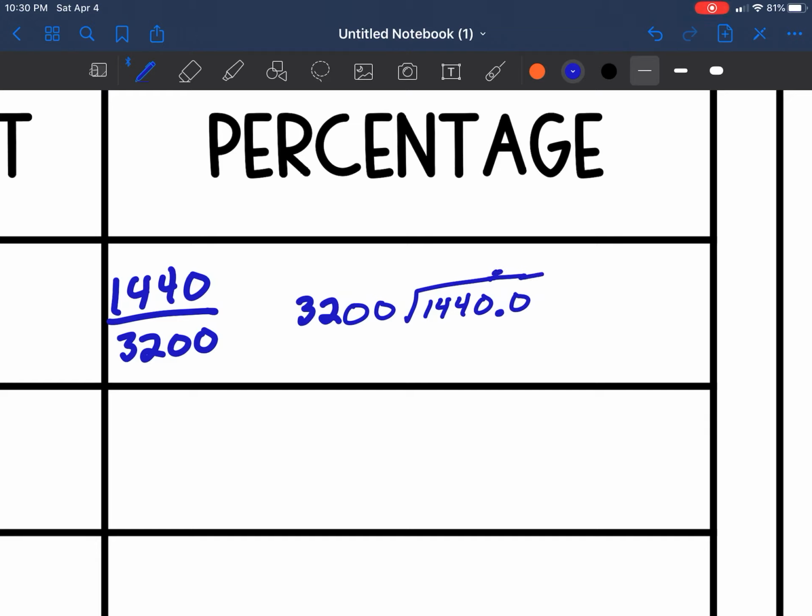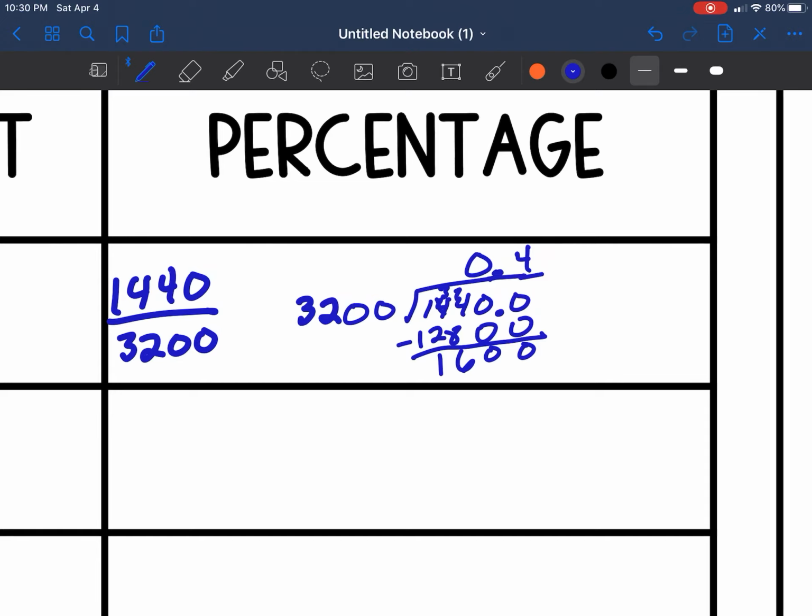We had a decimal, we had a 0 point something. 3,200 would go in 4 times. So let's see, this is 4 times 0, 0, 4 times 0, 0, 4 times 2, 8, then 4 times 3, 12. We subtract 0, 0, make this a 3, 8 into 14, 6, and then 3 minus 2, 1.